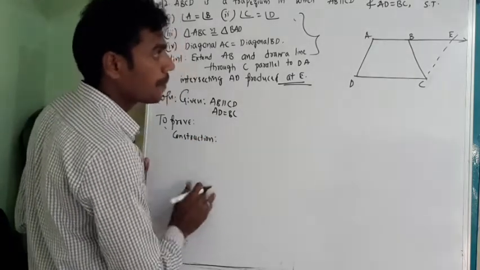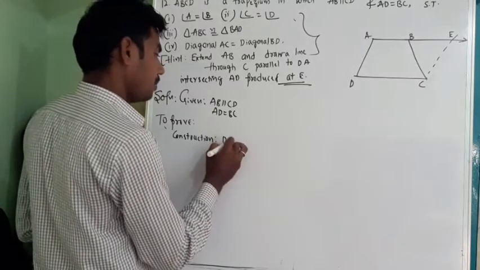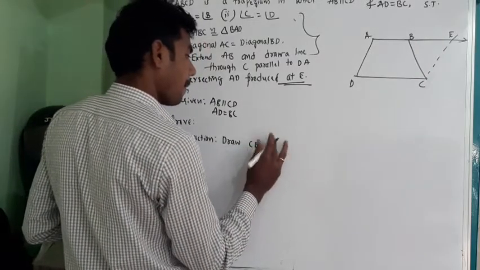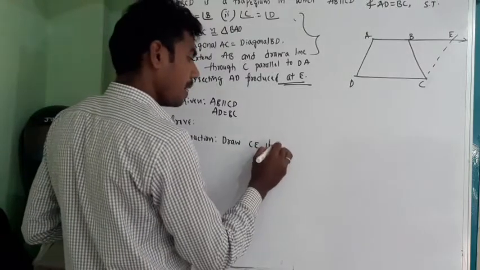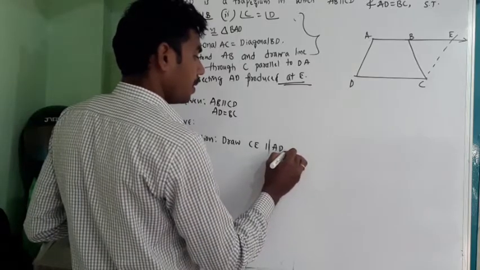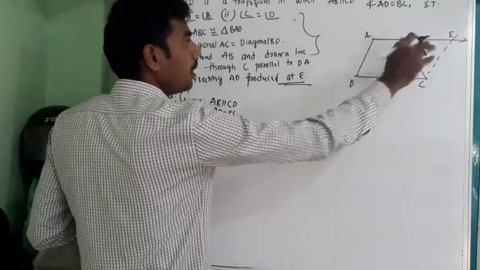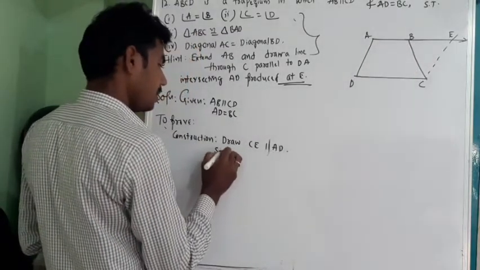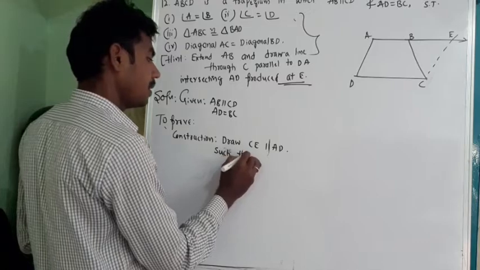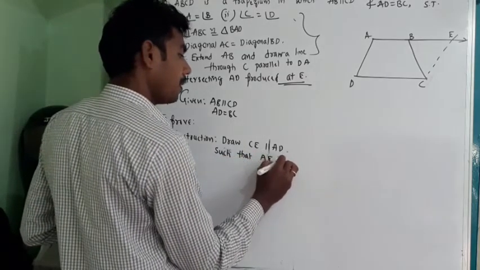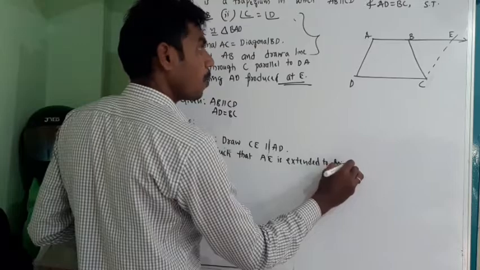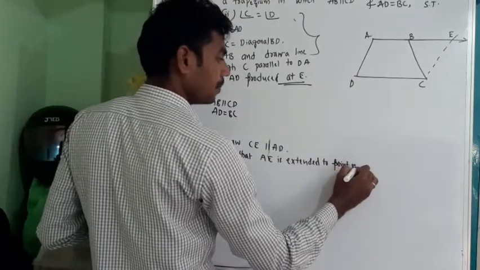Next, construction. What do I need to do? See, draw CE parallel to AD such that AB is extended to point E. This is the construction.